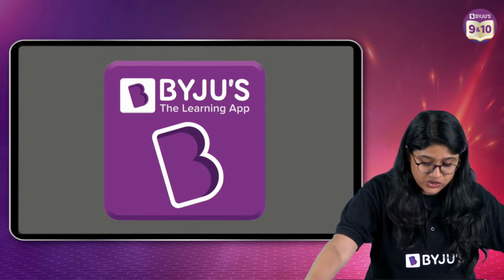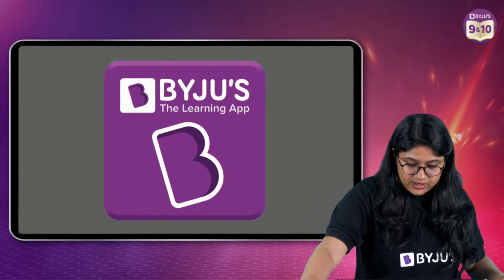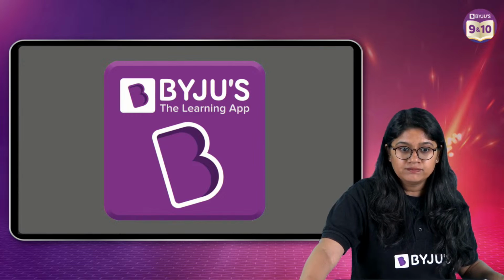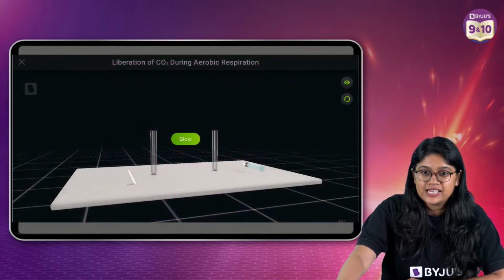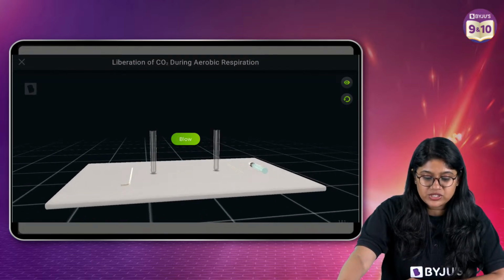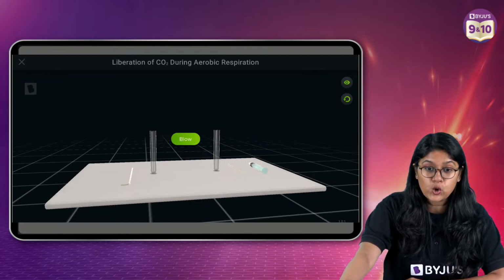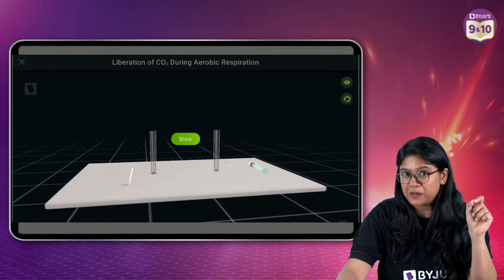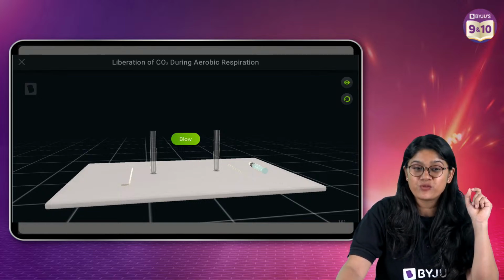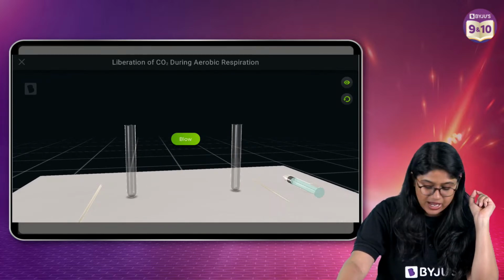Yes. Now, everyone, I'm just switching. Give me some time. And here we are, okay? Just give me 2 more minutes and then we'll be done. See what we have over here. We will be able to see the liberation of CO2 during the aerobic respiration. So everyone, in your textbook, there is the experiment of lime water. So let's see.